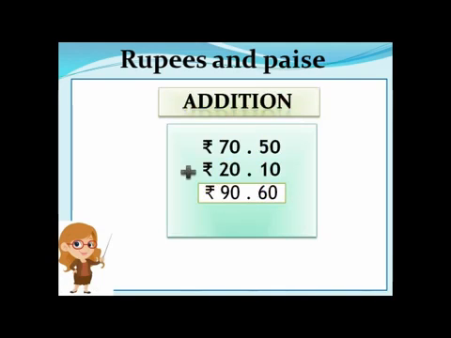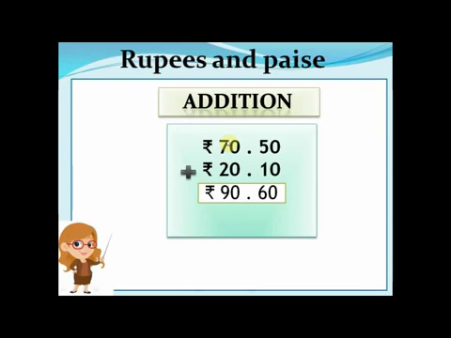Now again another example I have shown you, children. Again we have rupees 70 and 50 paise, rupees 20 and 10 paise. Now when we add 50 and 10, we have got 60 paise, and 70 plus 20 is 90 rupees. So we can add it also. If you get more than 100 paise here, then you have to give 1 rupee to this.